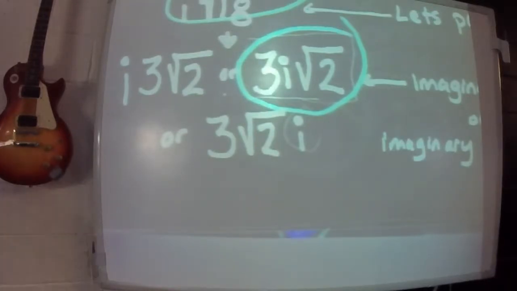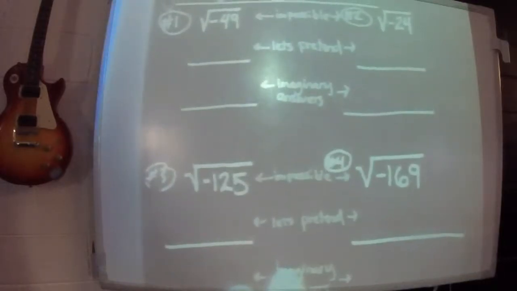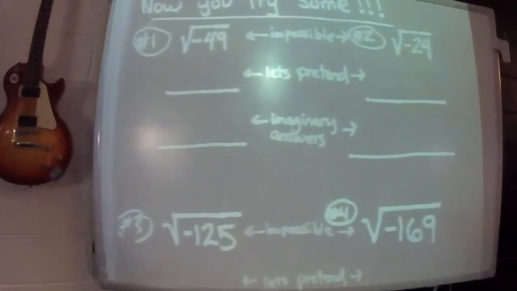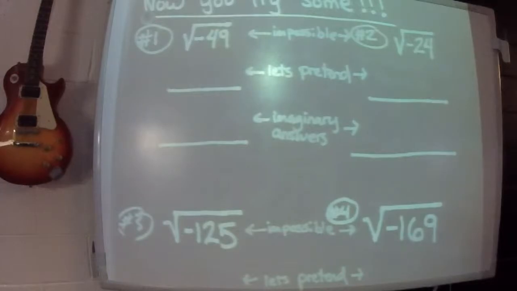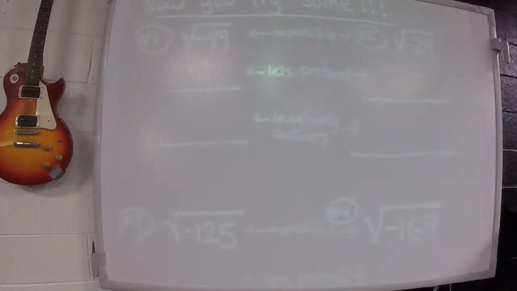Okay, now you're going to try some. There are a couple of these that work out perfect, and a couple just kind of simplify to other square roots. Go ahead and try these. Look on your own. You got square root of negative 49. You got square root of negative 24. Follow the recipe that we just talked about, and work them out on that last page. And then you'll look and see if you did what I did.